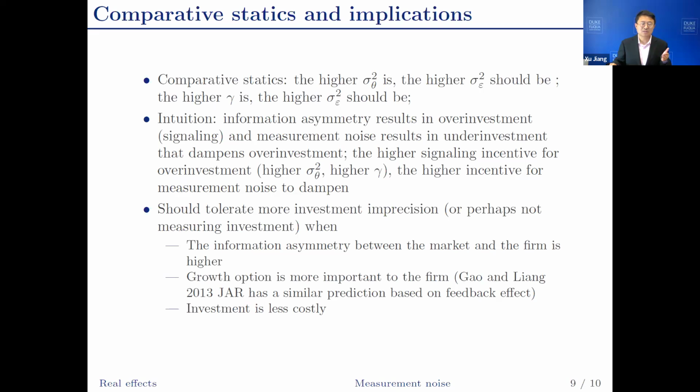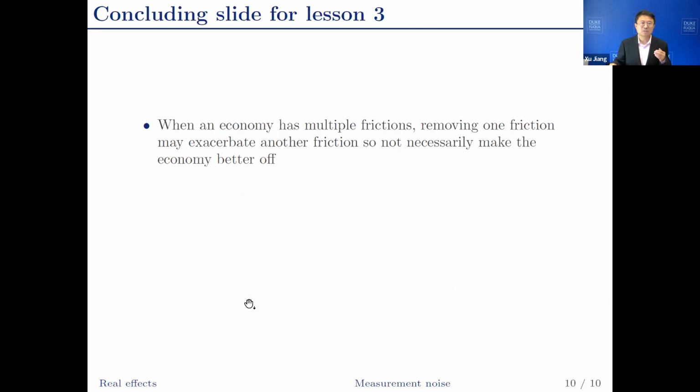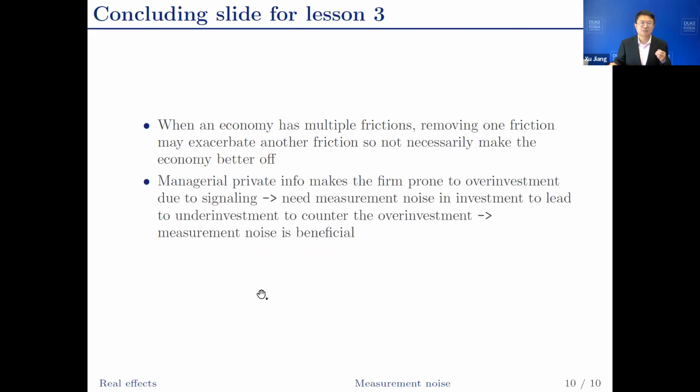This is another comparative static that we didn't touch in this simplified setting. In general, you want less investment precision when the signaling incentive, and therefore the overinvestment incentive, is larger. To conclude, when an economy has multiple frictions, removing one friction may not necessarily make the economy better off.